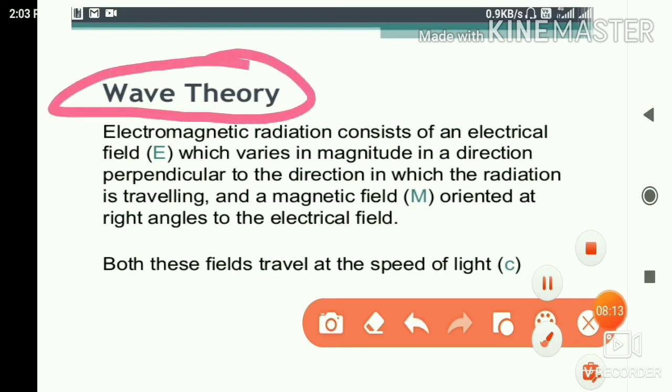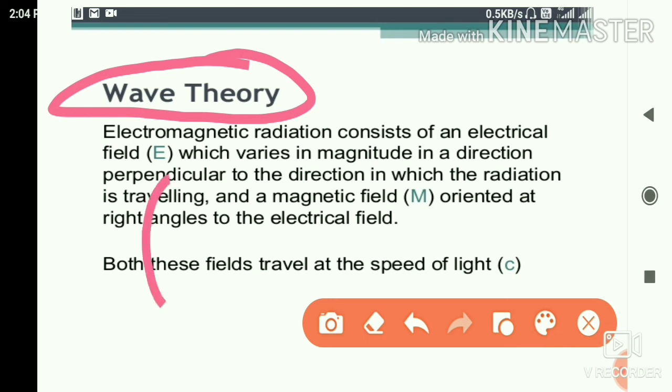If an electric field is generated, then by applying Maxwell's second and third laws, due to the dynamic electric field, an induced magnetic field will be generated, and due to the dynamic magnetic field, an induced electric field will be generated.